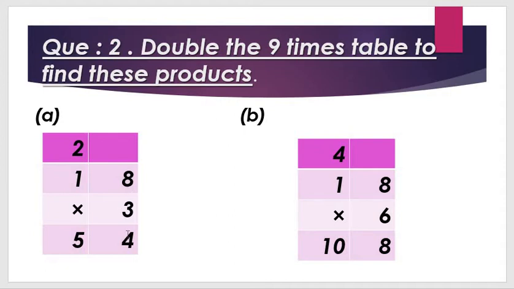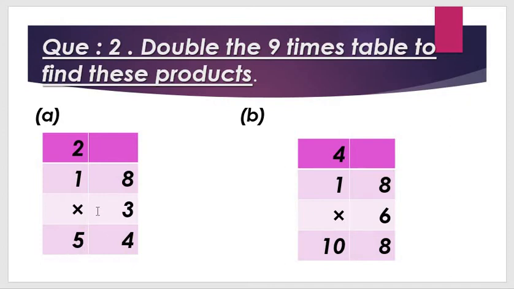So 3 8s are how many all students? 3 8s are 24. So we write the 4 here and 2 as a form of the carry. Then 3 ones are 3. Then 3 plus the 2 carry: 3 ones are 3 plus 2 is 5. So we can write 5 like that. The answer is what?